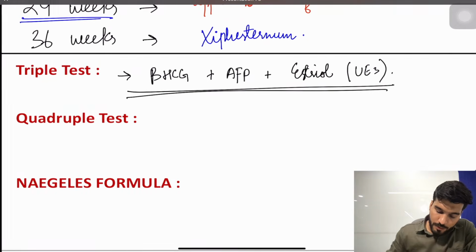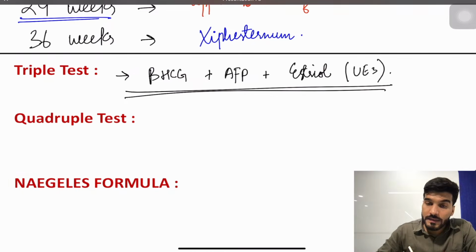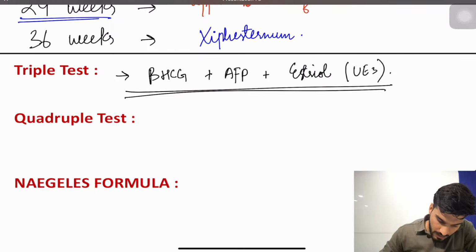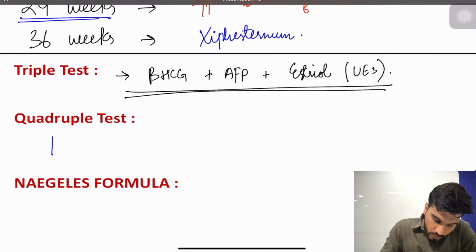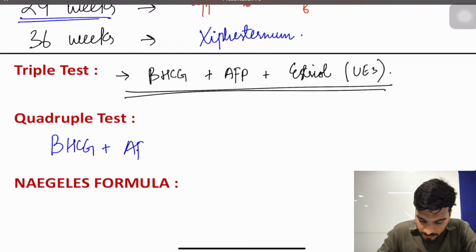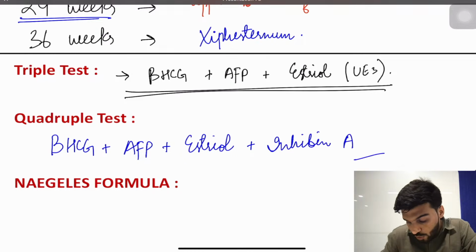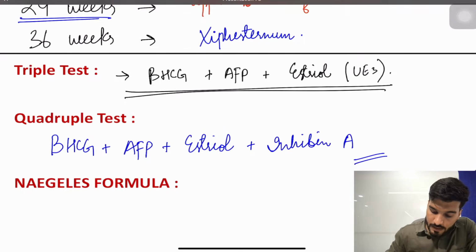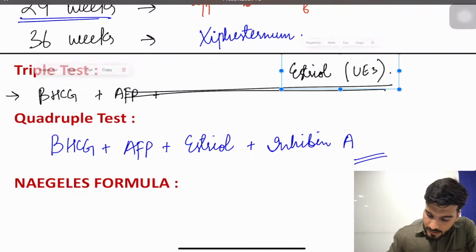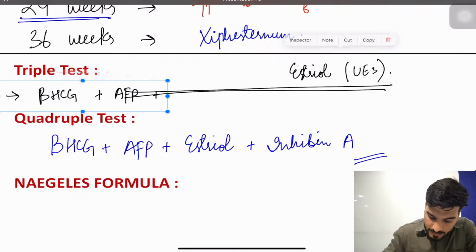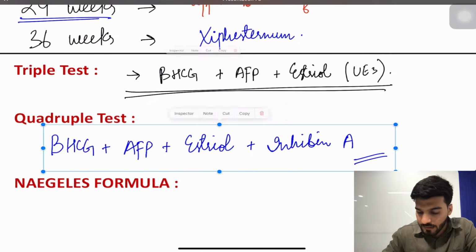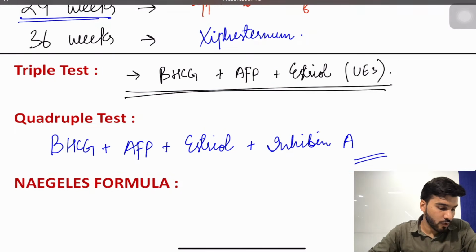Now if we talk about the quadruple test, we have four things: the triple test plus inhibin A. So what will come in the quadruple test? Beta HCG plus alpha fetoprotein plus estriol plus inhibin A. It is not inhibin B, it is inhibin A. Is that clear to everyone? Yes, triple test and quadruple test.